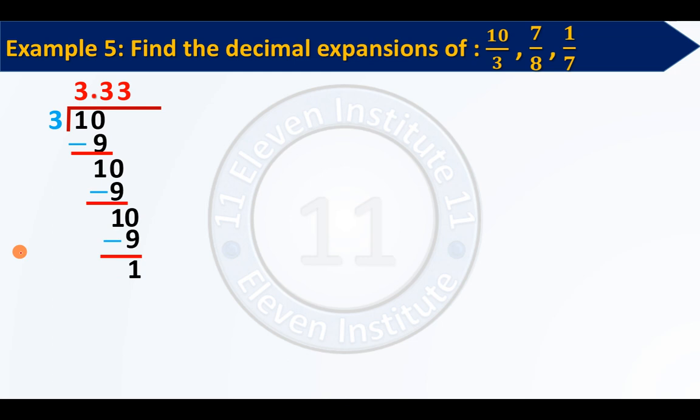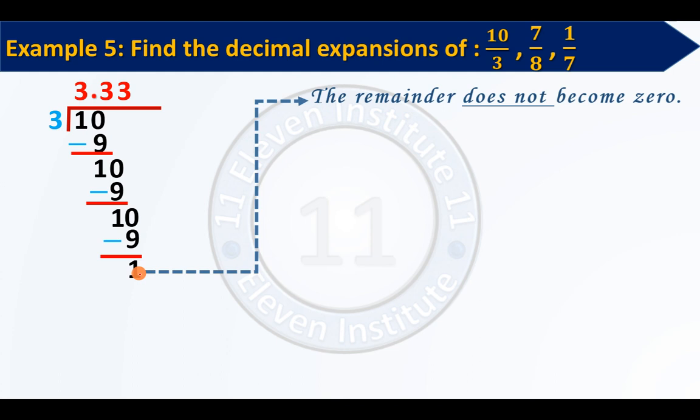So two things we can see over here. First thing is that the remainder does not become 0. Now if the remainder does not become 0, the division will continue.